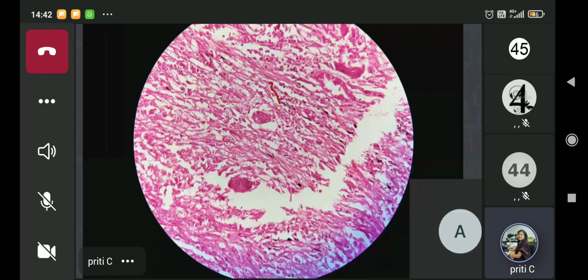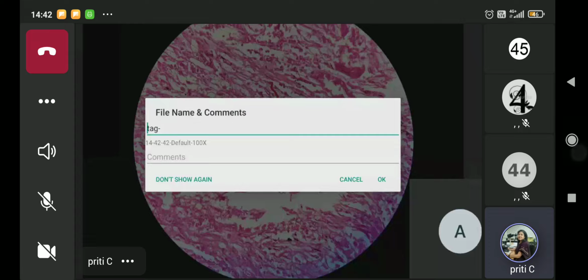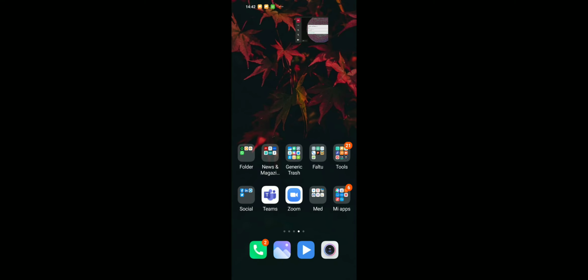I'm just marking a few epithelioid cells for you so that you can identify with the arrows. आ जाएगा आपकी स्क्रीन पे तो प्लीज बता दें.